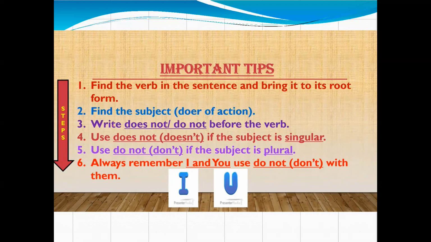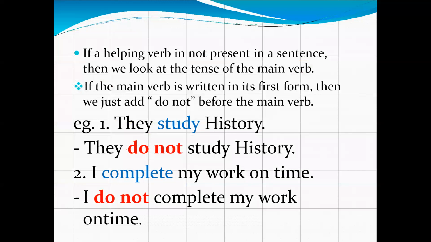And one thing you have to remember, that I and you do not follow any rules. They are naughty like you. And for them, we use do not. Now, let's see some examples. Through examples, you will come to know.